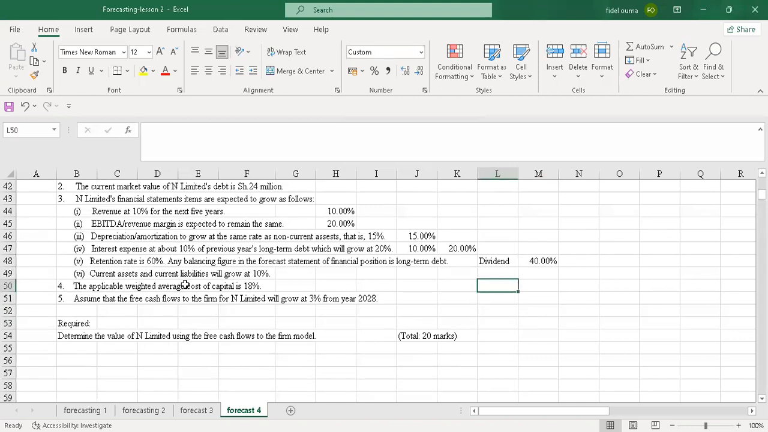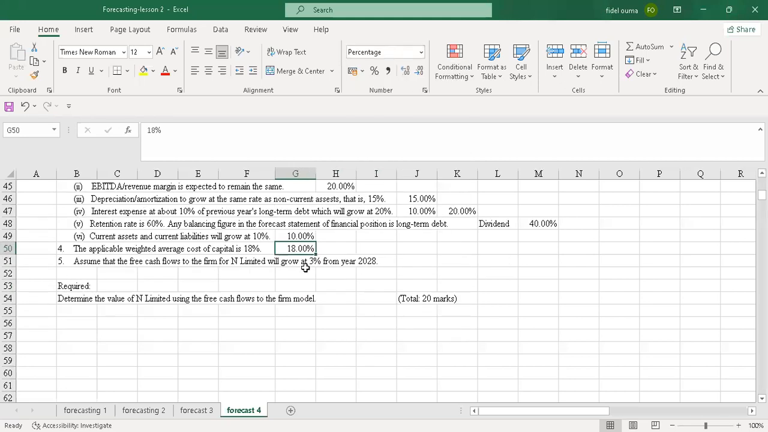So they're saying current assets and current liabilities will grow at 10%. So I just write here 10%. That's the growth rate. Then we just have to change to percent. Then the applicable weighted average cost of capital is 18%. So that's WACC. It will be 18%. So I just change this into percentage.